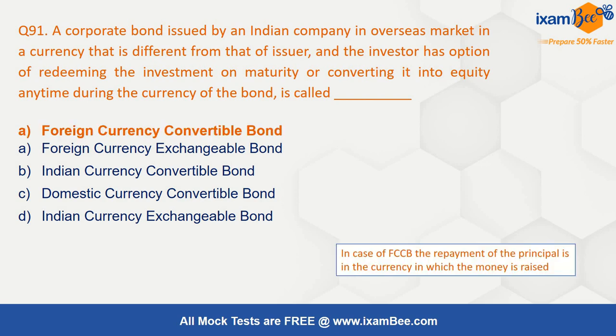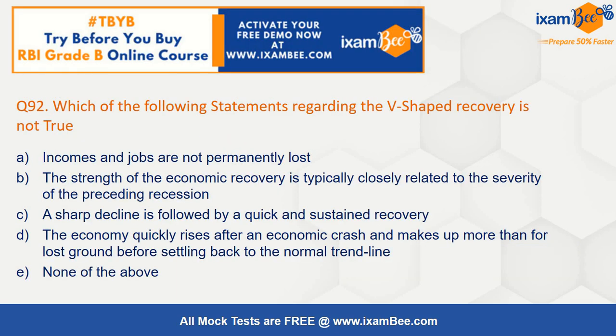The correct answer here is FCCB, foreign currency convertible bond, because the investor here has the option to convert into foreign currency. If it were an Indian company it would pay in rupees, but the investor here has an option to convert into dollars at that price at the time.